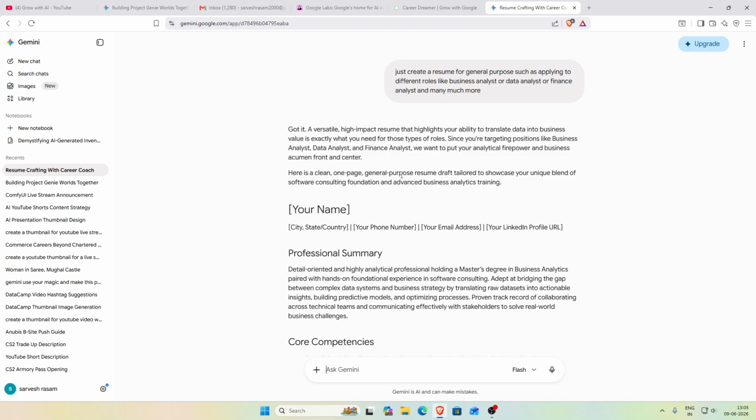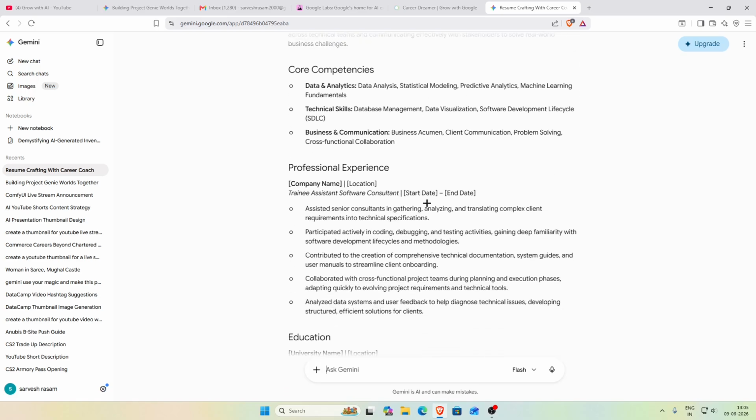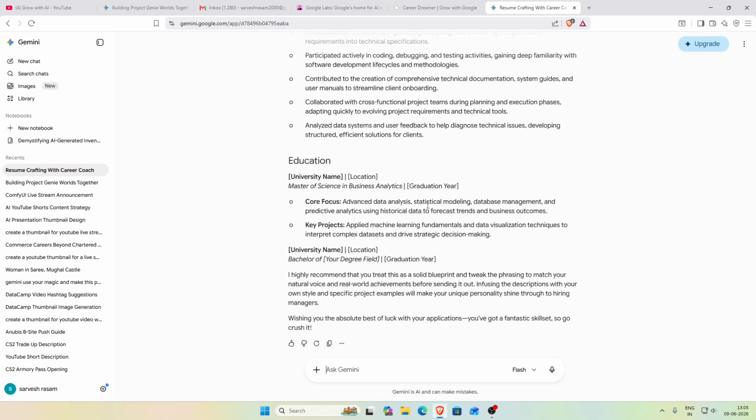Here's a clean one-page general purpose resume draft tailored to showcase your unique blend of software consulting foundation and advanced business analytics training. Professional summary: detail-oriented, highly analytical professional holding a master's degree in business analytics paired with. And here is the whole resume.